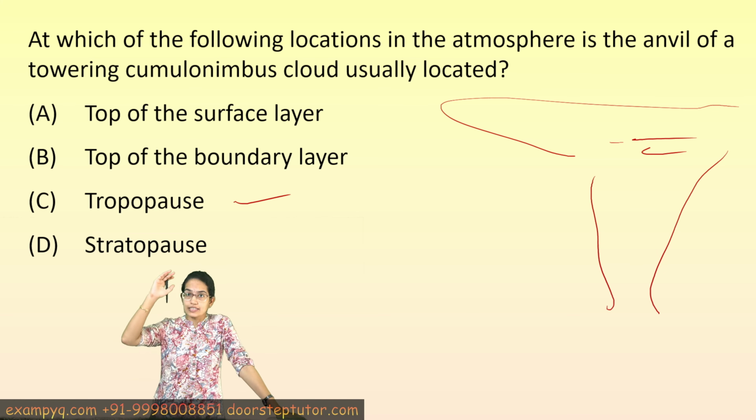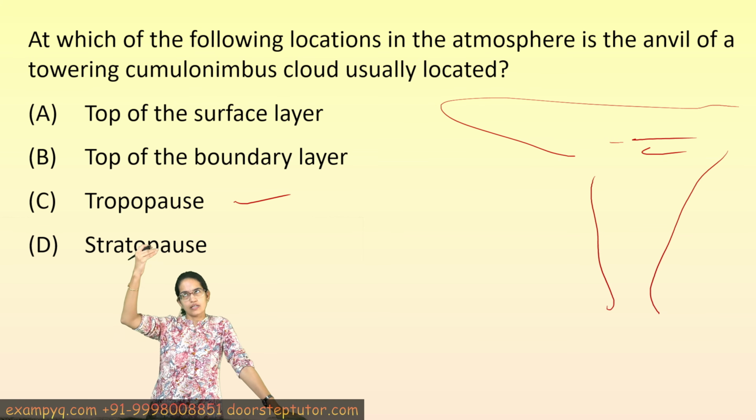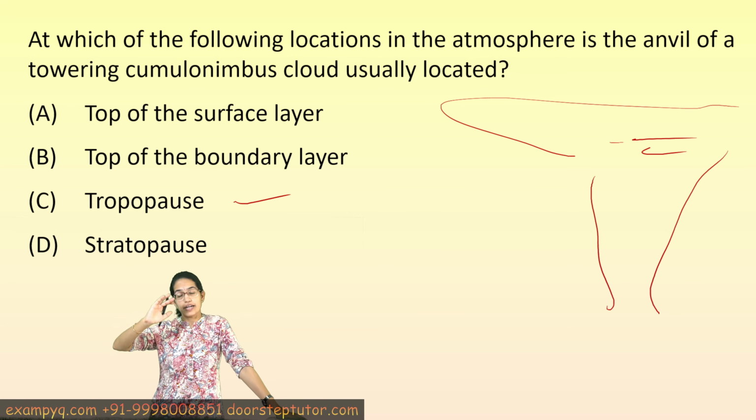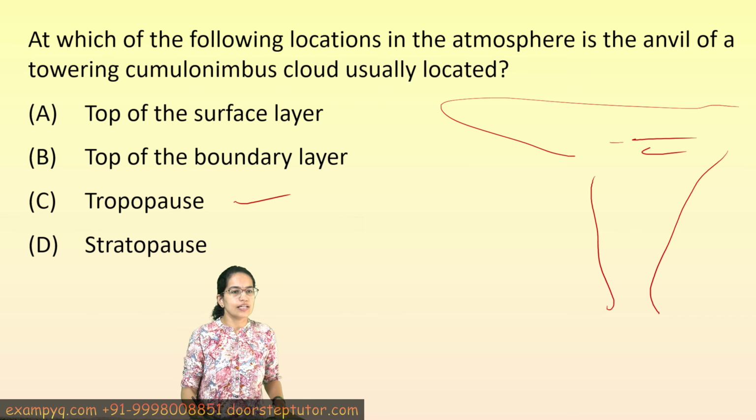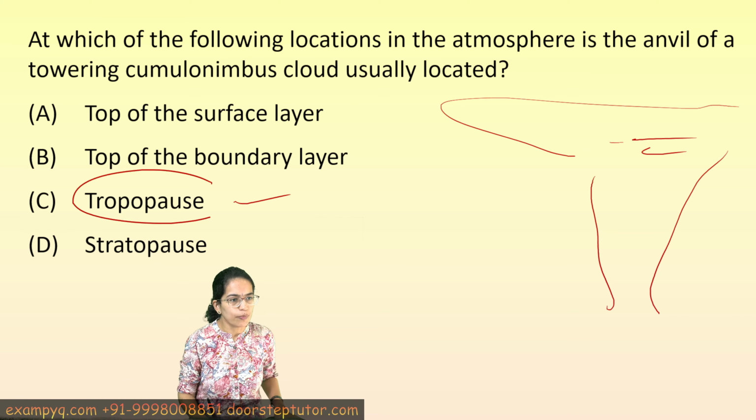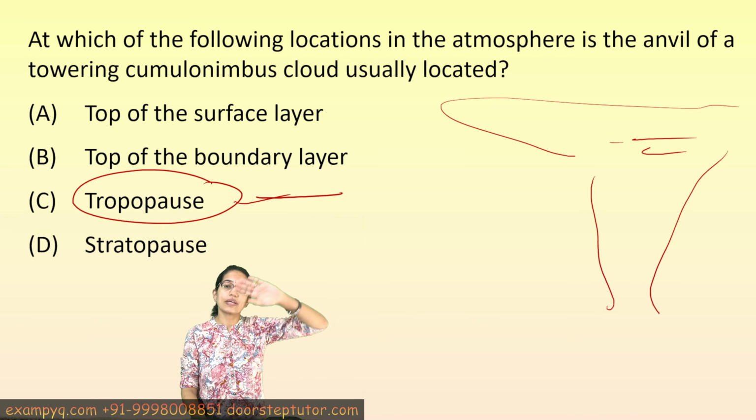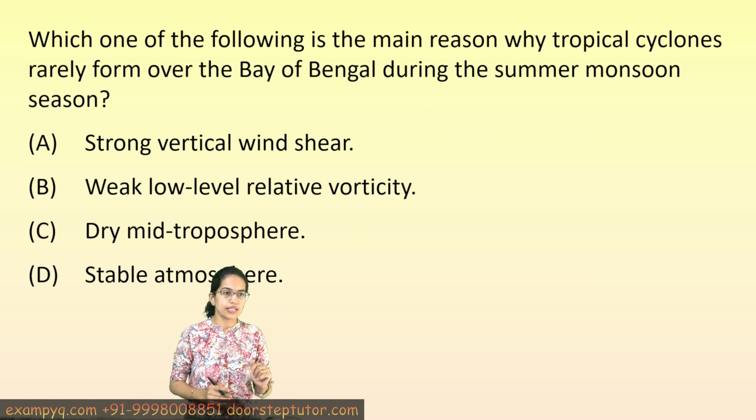When it reaches the tropopause, it encounters a stable condition because the above layer, which is the stratosphere, is stable, and therefore in the stratosphere, where the temperature increases with the height, it resists any further vertical motion. As a result the envelope is located at the tropopause, because beyond it there cannot be any vertical motion that could be seen.